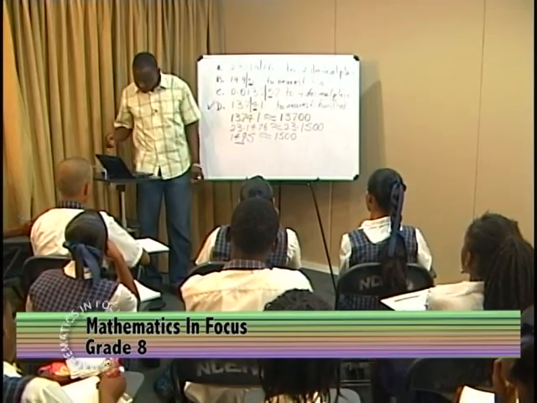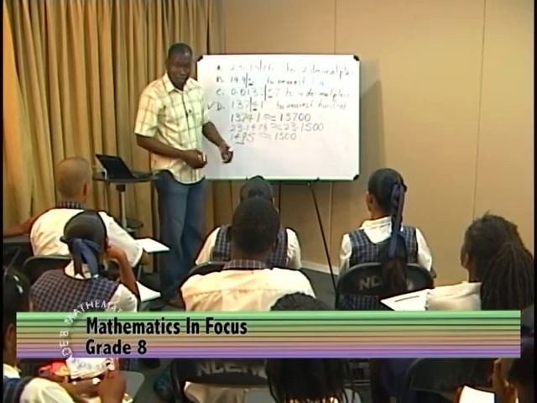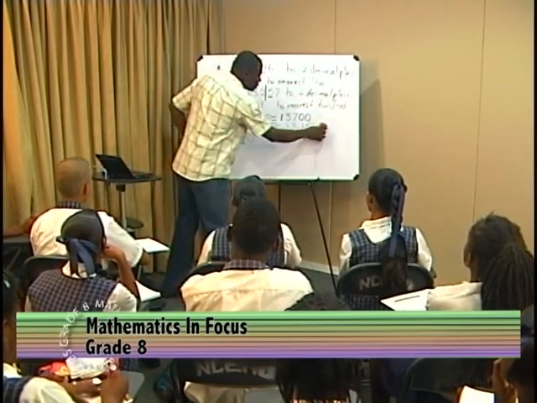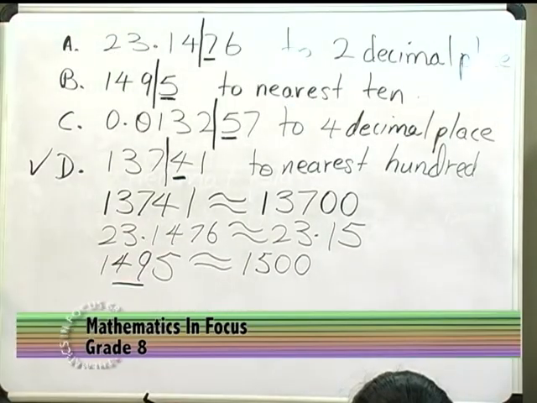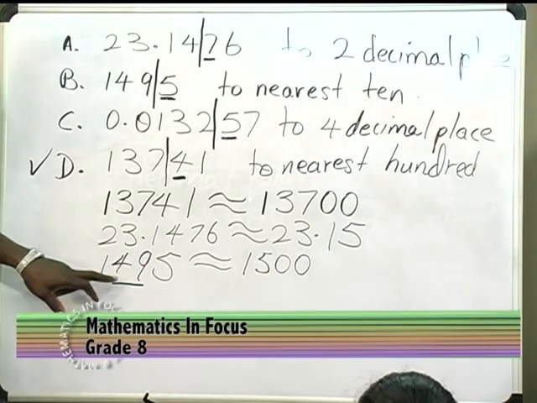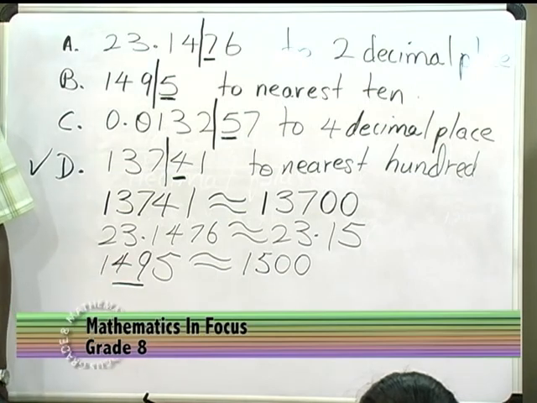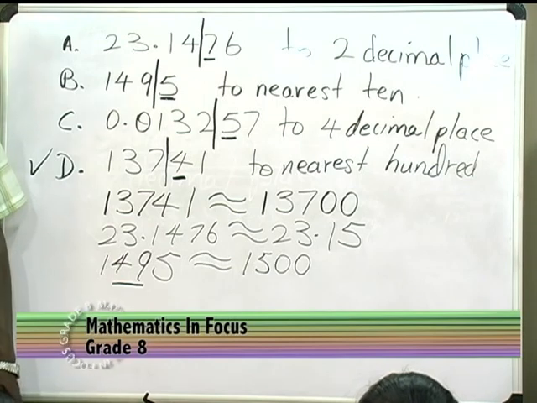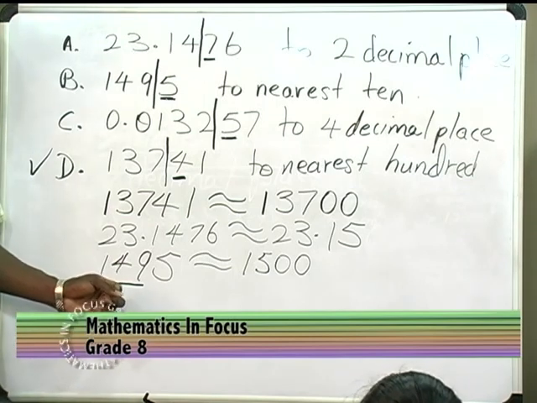That 00 at the end really doesn't make much sense. So that is why usually once it is after the decimal point and zeros are following, we just drop the zeros. But we cannot drop the zeros here because you will be saying that 1,495 is equal to 150. Is 150 close to 1,495? No, sir. No. And I know if some of you do calculations like this, I would love to do business with you, you know. All right?